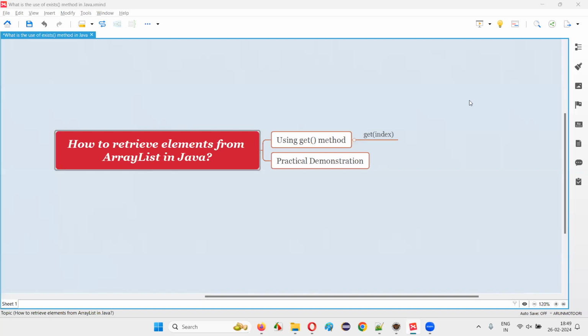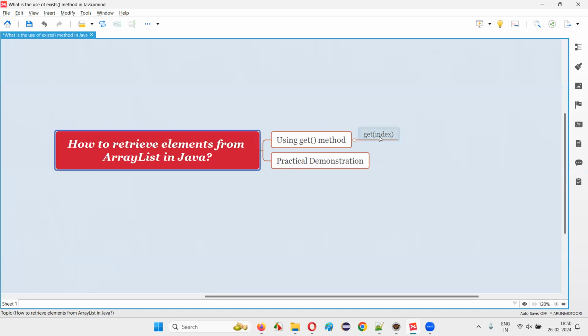Welcome to this session. In this session, I am going to answer one of the Java interview questions. That is how to retrieve elements from an array list in Java. Let me answer. In order to retrieve the elements from an array list in Java, we have to use a predefined method known as get method. Get method is a predefined method of the ArrayList class using which we can retrieve the elements from the array list.